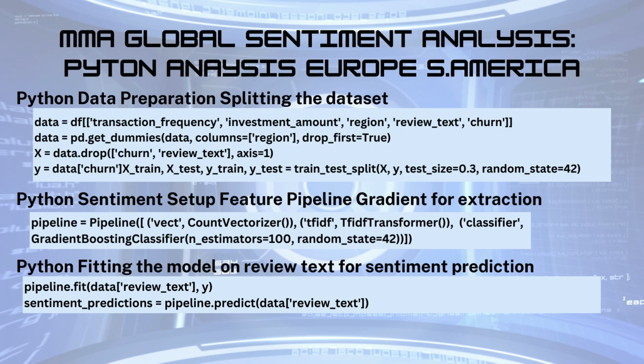The key thing we had here was a data frame with our transaction frequency and our amount. We had region, and then we had our churn rate. Then I basically did a get_dummies, one-hot encoding, to drop the first region. So I'm figuring out what regions we're going to need. Then I used that to drop the churn data on the axis that's necessary for that. Once I have the data, I can do my train-test split, and I was just working with 30%.